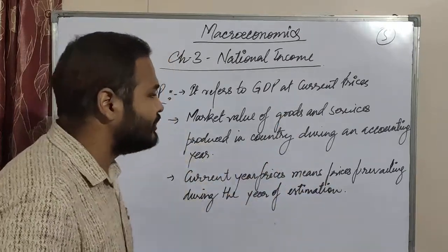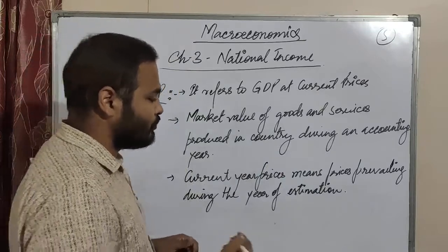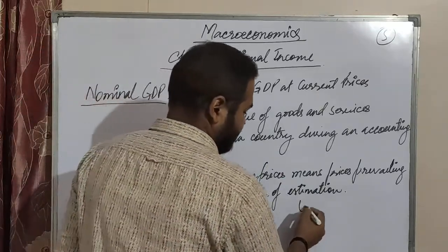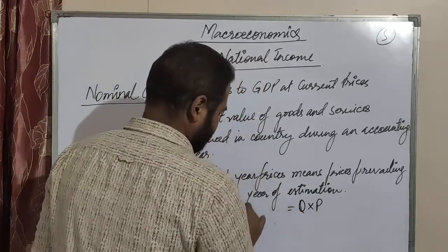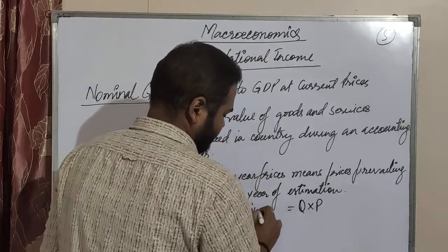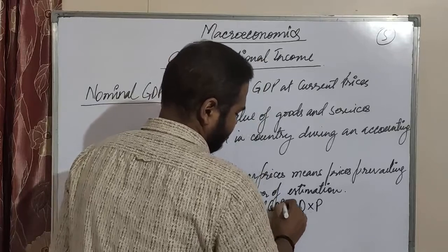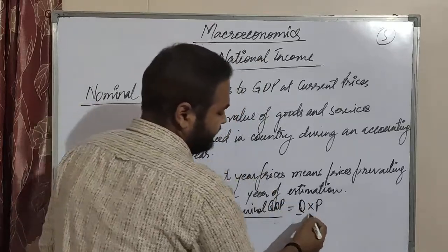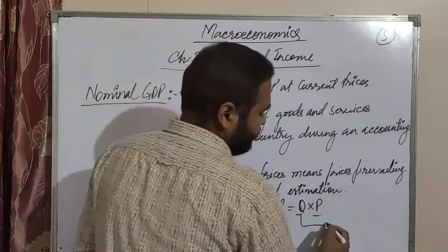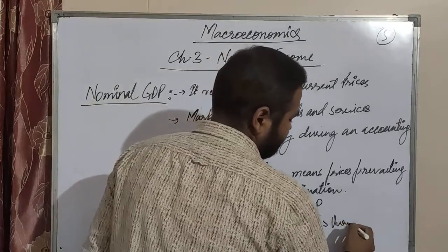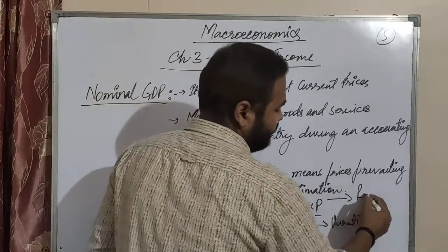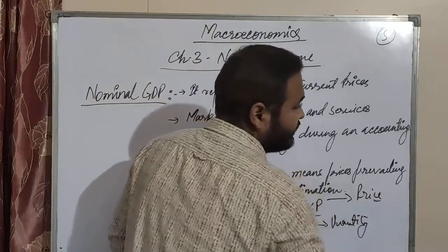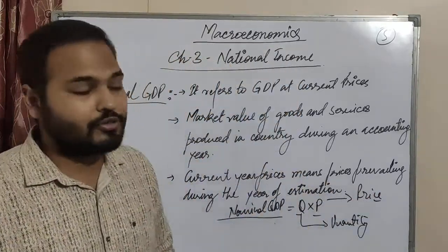So now you see the formula of nominal GDP, how to calculate, is Q into P, that is nominal GDP. Now see here Q and P. Q refers to the quantity and P refers to the price prevailing during the year of estimation. So these things to be there.